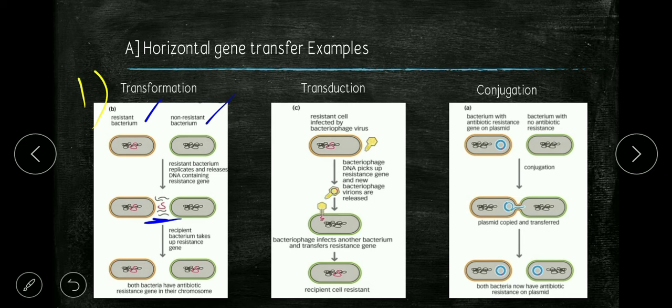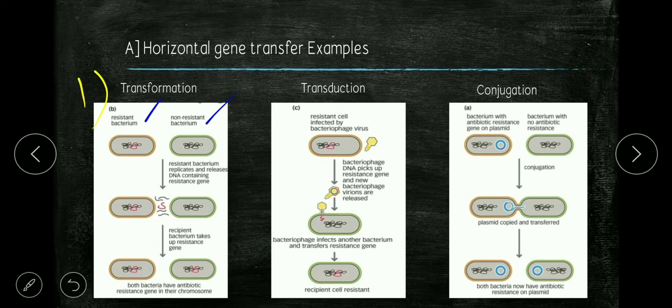So due to transformation of the resistant gene into the non-resistant bacterium, it acquires resistance. The result is that both bacteria have the antibiotic resistance gene in their chromosome. Okay, this is about transformation.